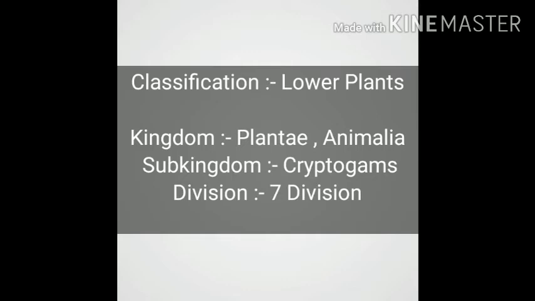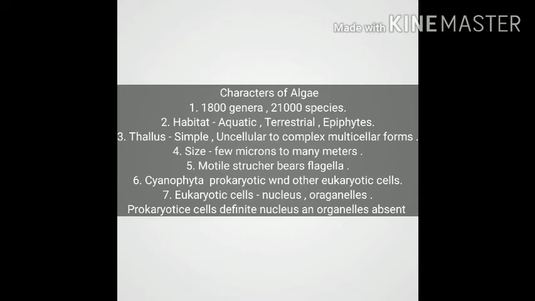Algae have different characters from the other groups. Throughout the world, about 1,800 genera and about 21,000 species occur. They show different habitats. Most of the algae are found in the aquatic environment, that is in water. Some species are terrestrial, growing above the water, and some species are epiphytes, meaning they grow on plants.